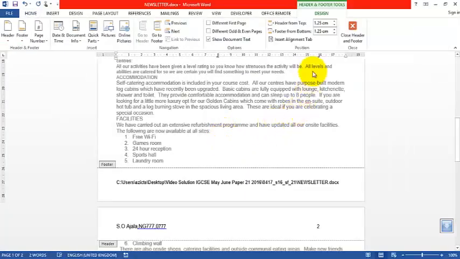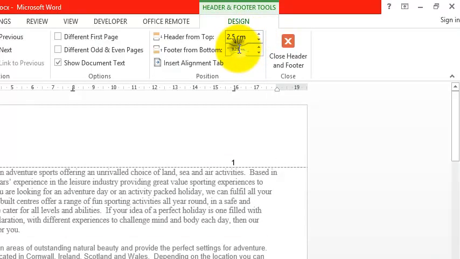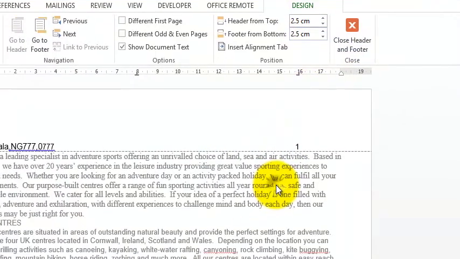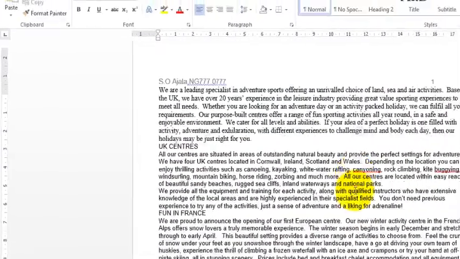So I'll make the margins here to be the same thing with the page. So 2.5 centimeter here. So this must be done to ensure consistency. 2.5 centimeter there. Okay, that is done. Close. So we are done with header and footer.